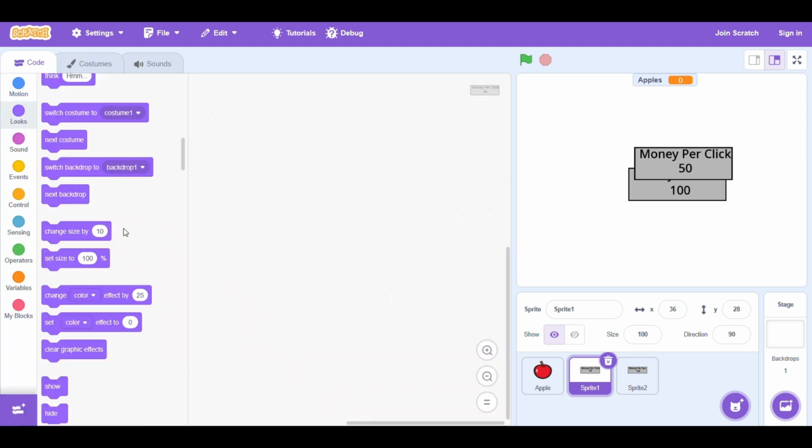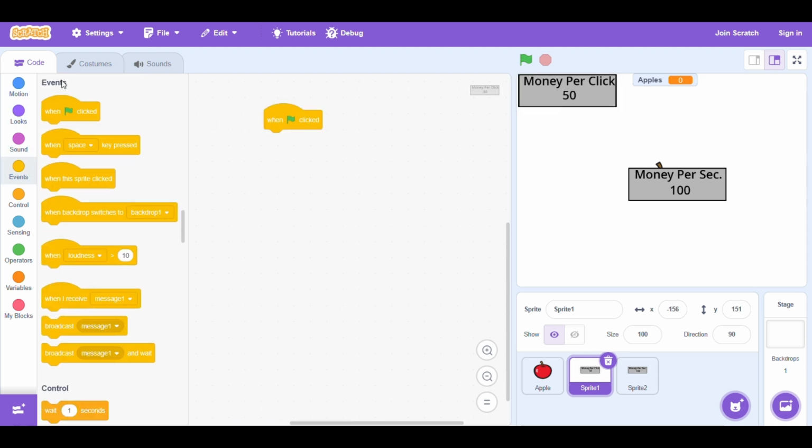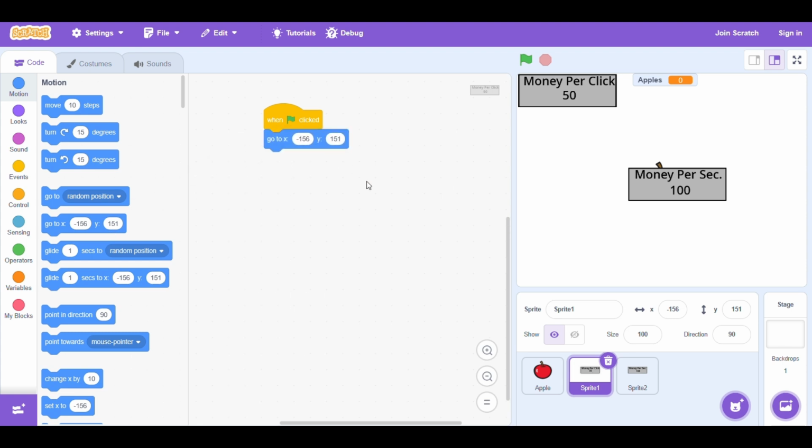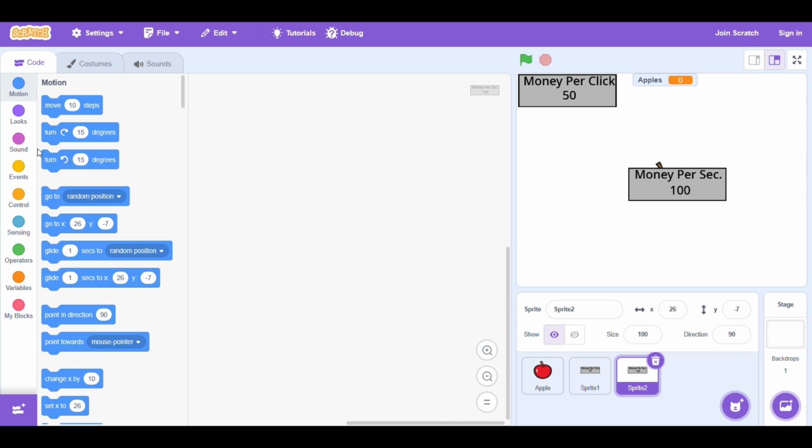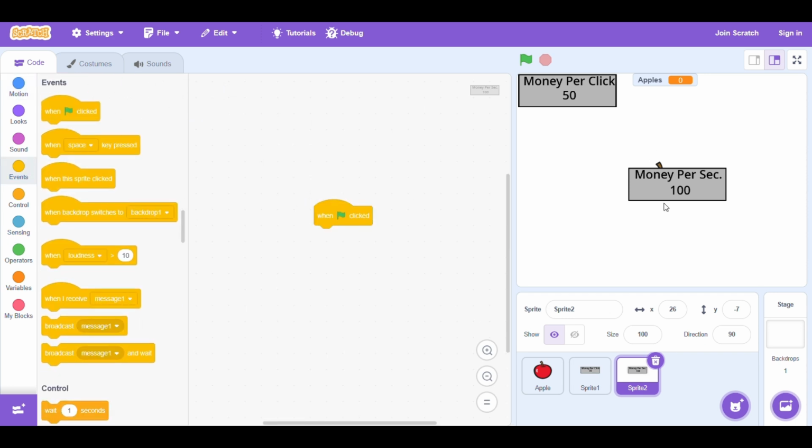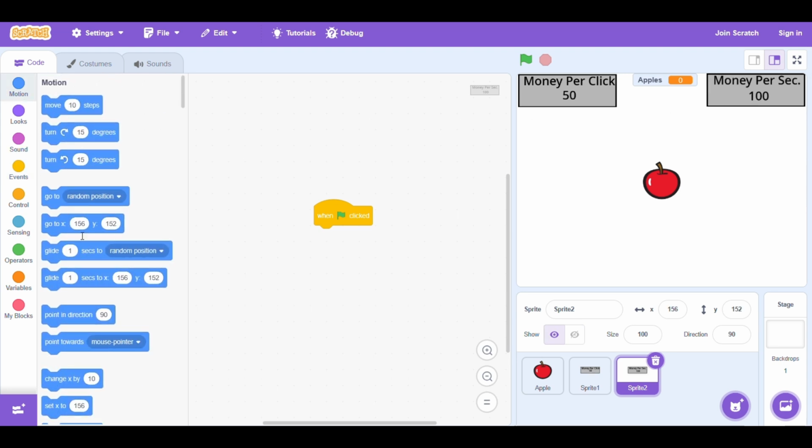So now, for the money per click, green flag clicked, go to, and then same thing with this sprite. Green flag clicked, go to.